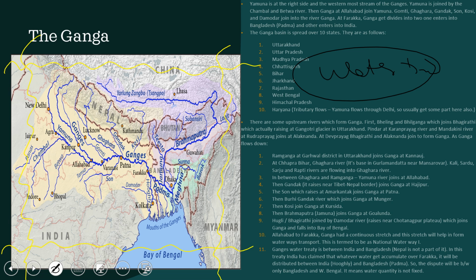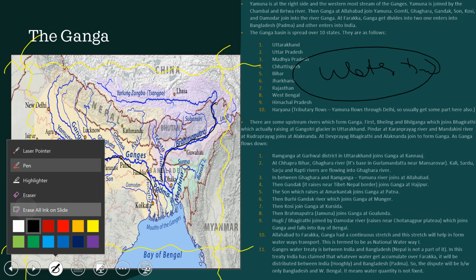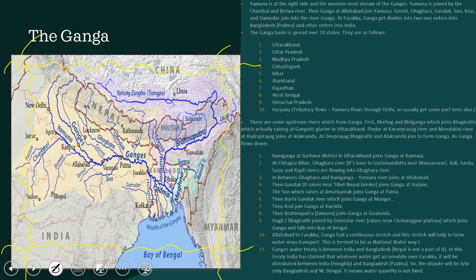That's why many projects are coming, development of ports within the states, in the Brahmaputra regions and the Ganga regions, so that your transportation cost will be reduced. Roadways and highways are expensive compared to ships. That's why now we are moving toward water transportation, navigation and all, and various projects are coming from the government.